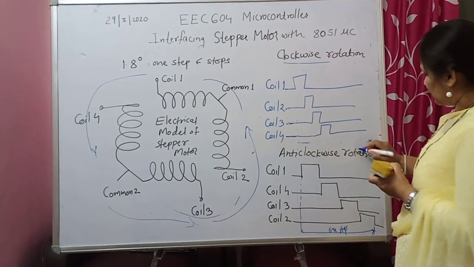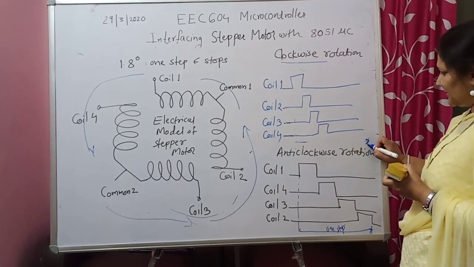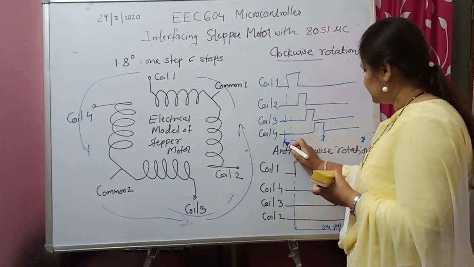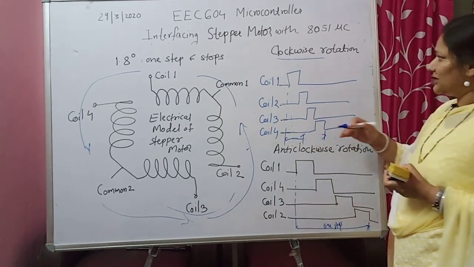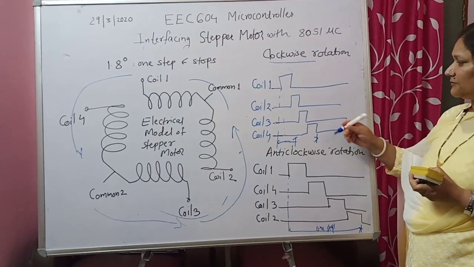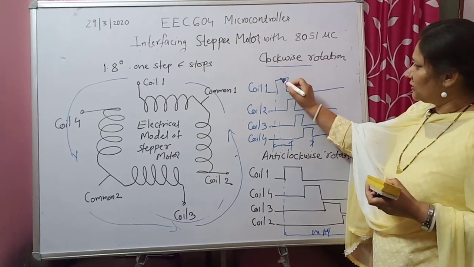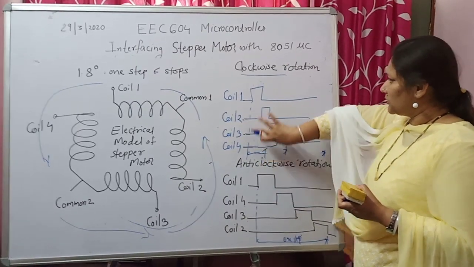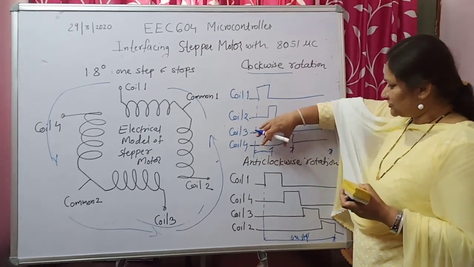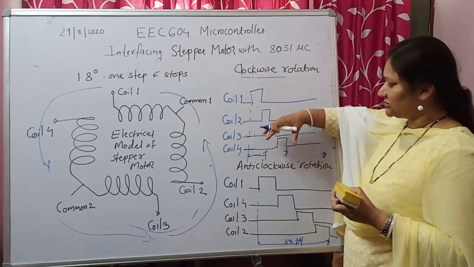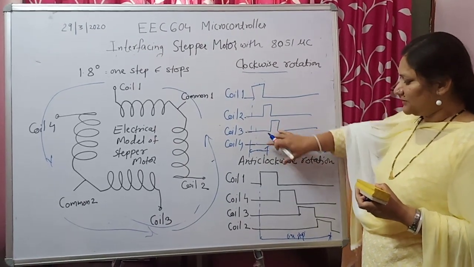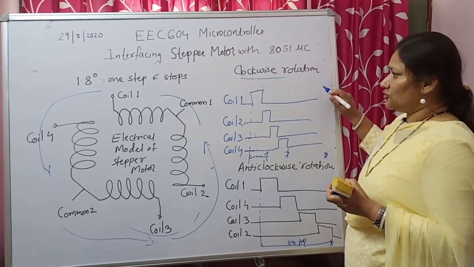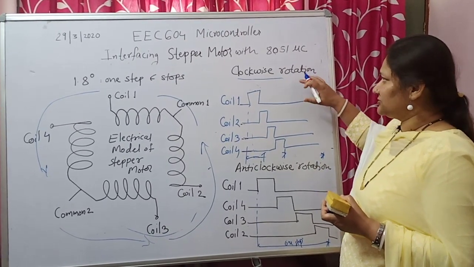So now what has happened? Previously it was covering one step at this particular instant. Now it will cover one step from this to this, so you have reduced the time. That means your stepper motor will move faster because the energizing period for each coil is lesser, and all four coils will be energized in a shorter duration. So your first step will occur in a shorter duration. Same is the case when you want to go in the anti-clockwise direction. So this is all about the basic principle of the stepper motor.